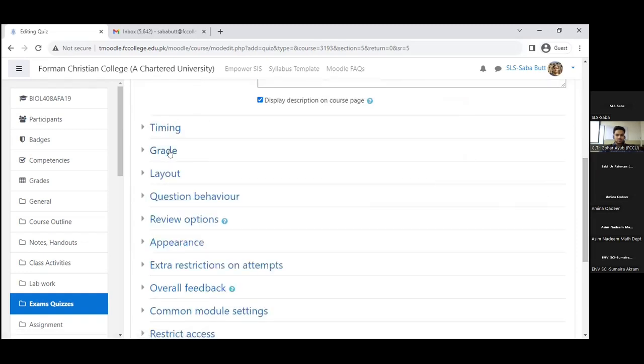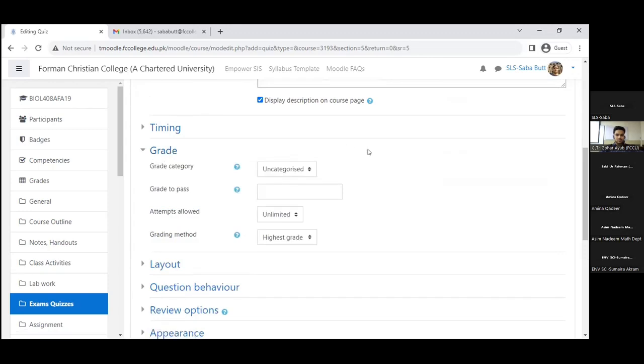So it's about everyone's choice how they want to do it. Then this grade option. I think how to grade in Moodle is actually covered in a separate session. I'll not go into the detail of that, but I'll simply say that if you do not have any grading category assigned, I mean, you didn't set up your grade book, then you will simply see here uncategorized. If you have made any category, then here you can see. I didn't make any category yet. I have removed everything, so that if I make a category, then I can add category here. So I'll do that later. For now, I'm going ahead.